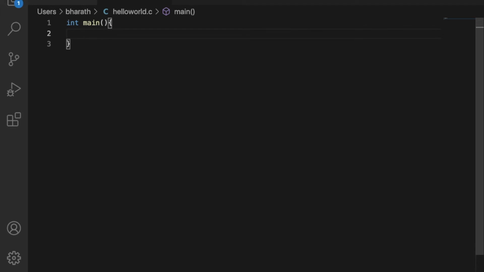Now I want to print hello world to the output. C program will run on our computer, so we want to print it on the output. Output is nothing but our desktop screen. So input is nothing but our keyboard. So in this hello world.c, we are just gonna print the output to the screen. That is, we are printing just hello world. So for printing anything onto the output, we will use printf function. Don't worry, again I'll explain everything, just be with me. Printf.